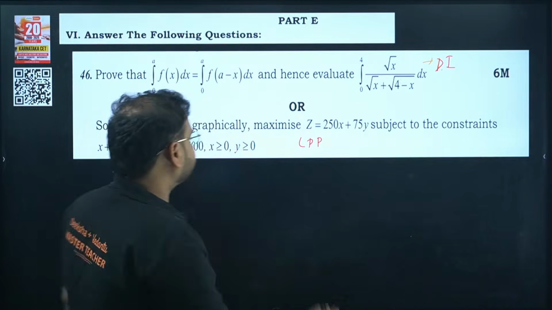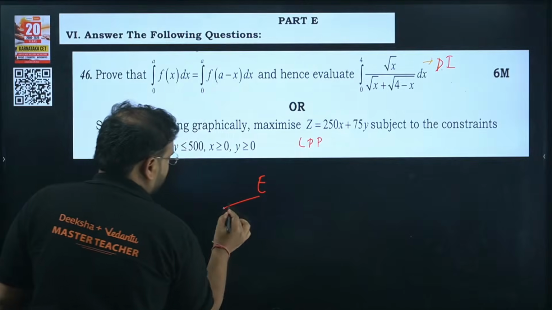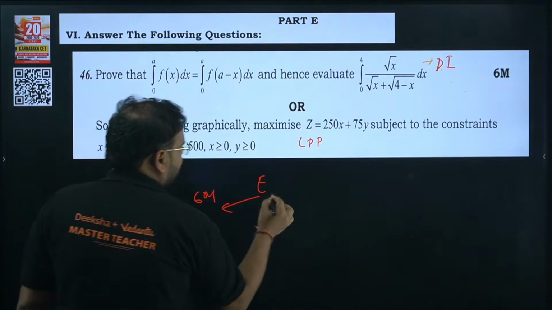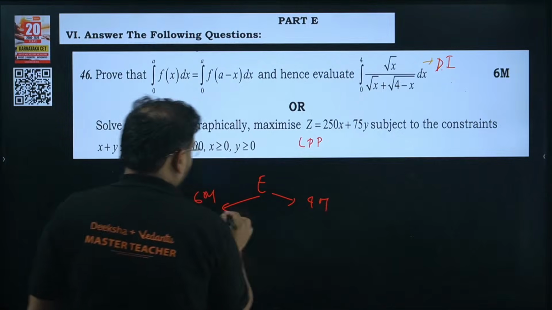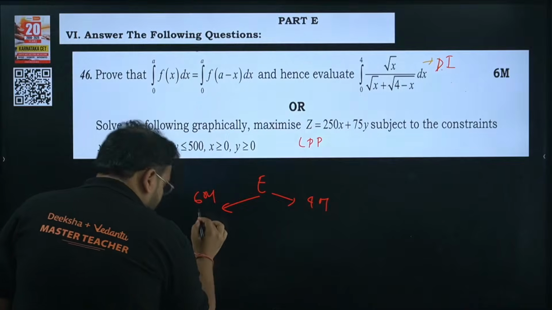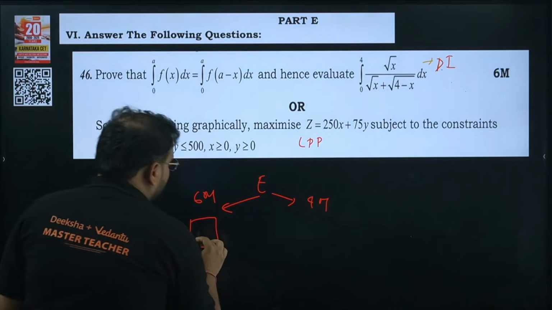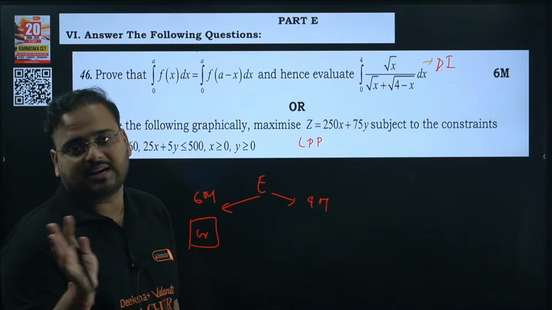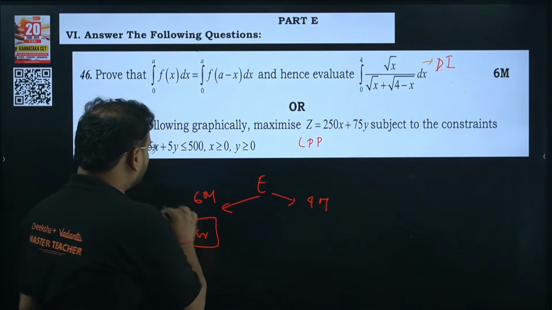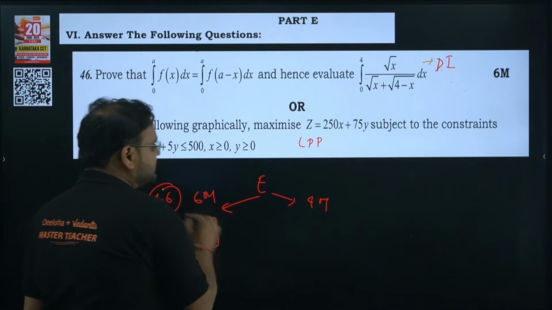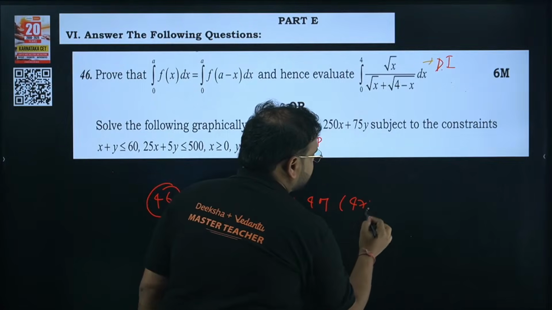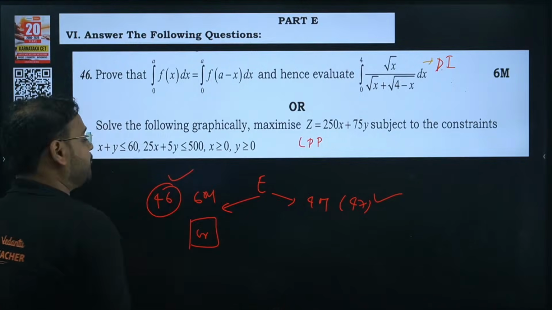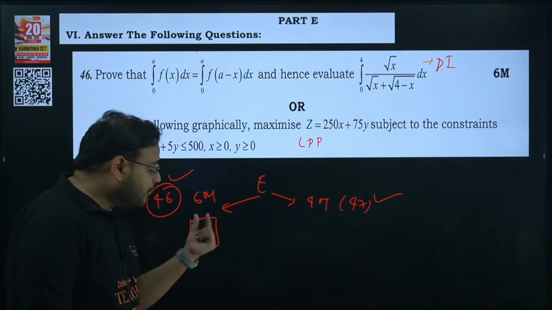In section E, we have two questions. One is a 6 marker, one is a 4 marker. So we don't have a list of questions to choose from. We have an internal option. Means you cannot skip 46 or 47 like that. 46 and 47 are both compulsory. They have to be solved. You have to solve both of them. But in 46 you have an internal option.